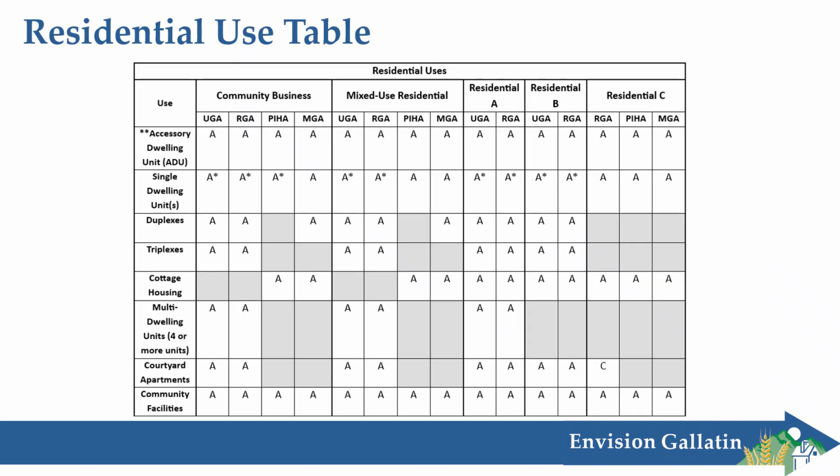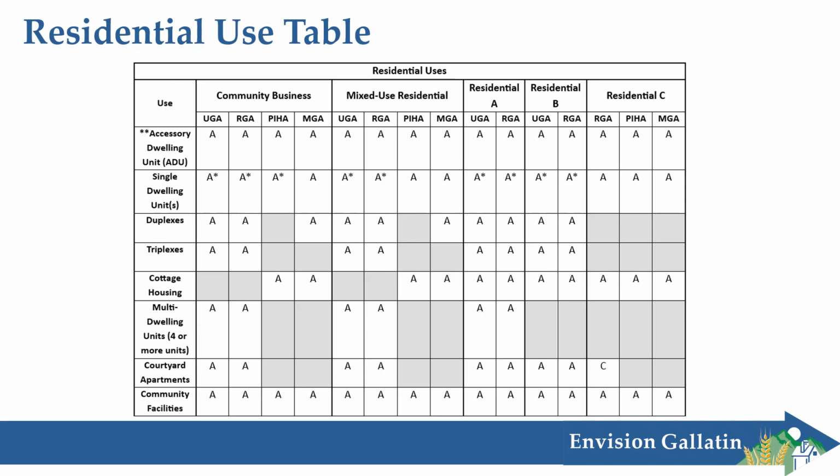So here's a residential use table. So you'll see we've got the 5 different sub-districts at the top and then the future land use map category abbreviations below so that we can match the sub-districts to the infrastructure and development constraints as described in the future land use map. And in this table, an A stands for allowed and a C stands for conditional use. So remember, allowed is allowed by right with any in-house permitting that's required, and then a conditional use requires a public hearing. And then on the left there, you've got the different types of dwelling units.